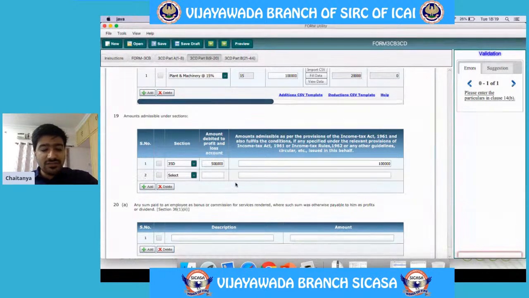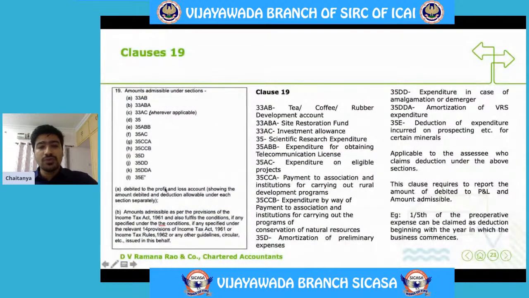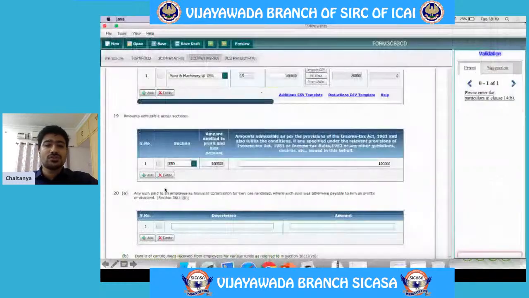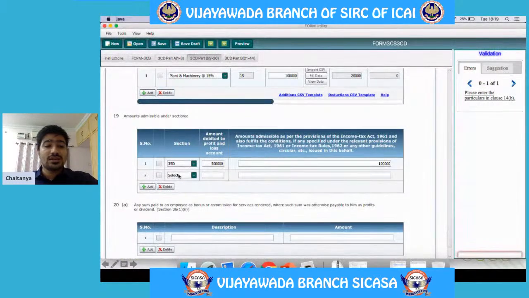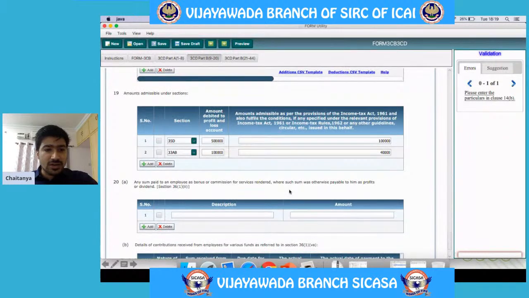And as I have told you, in the case of 33AB also, out of the amount contributed to the development account with NABARD, 40% of the contribution will be allowed. So let us take 33AB. See, I have contributed 1 lakh to the development account with NABARD. So out of that, only 40,000 will be allowed as deduction in that particular year.